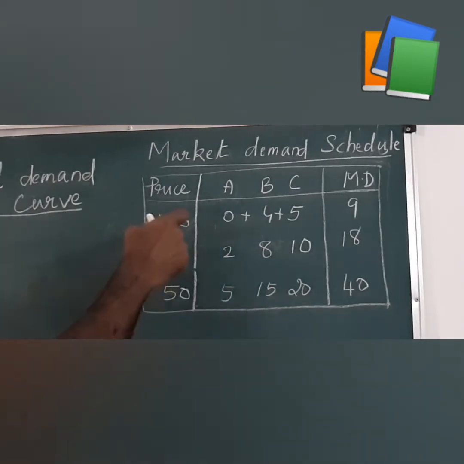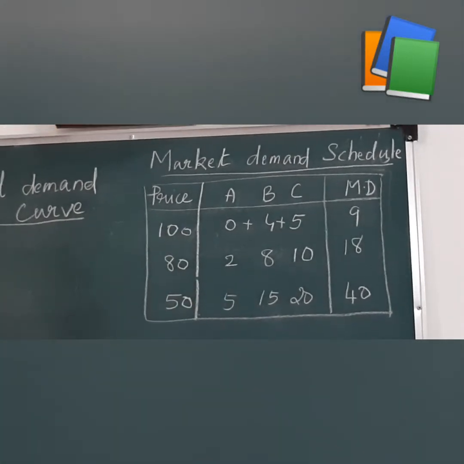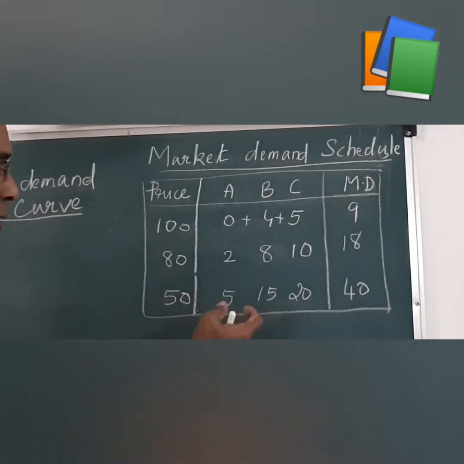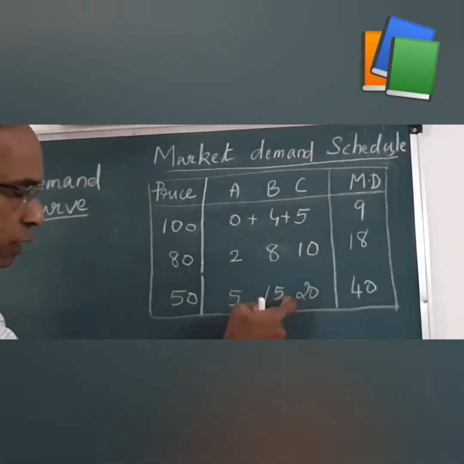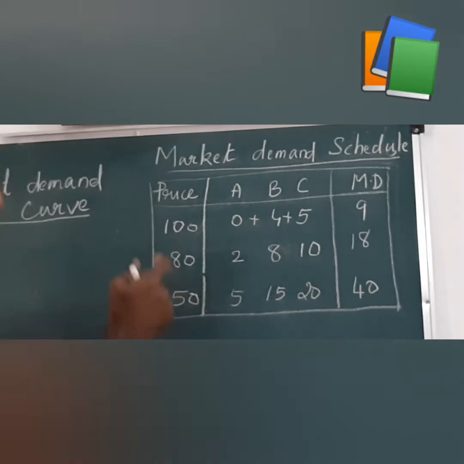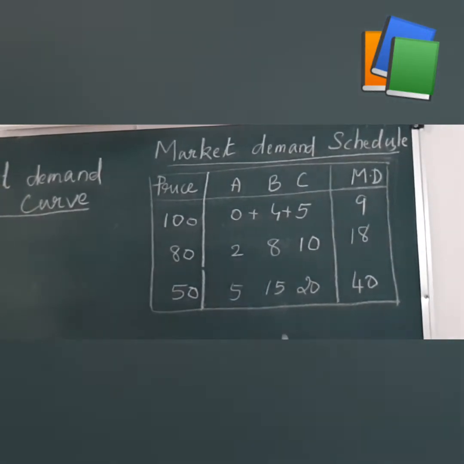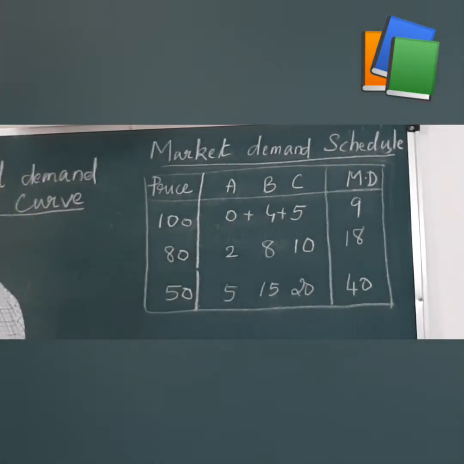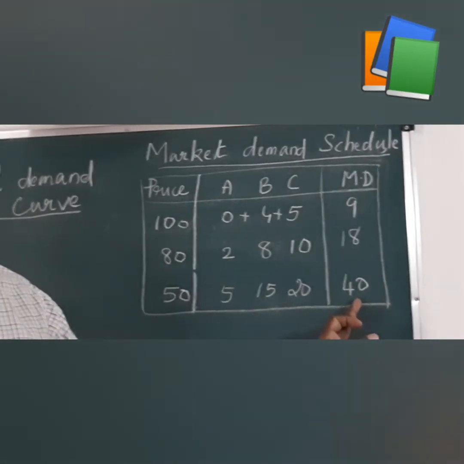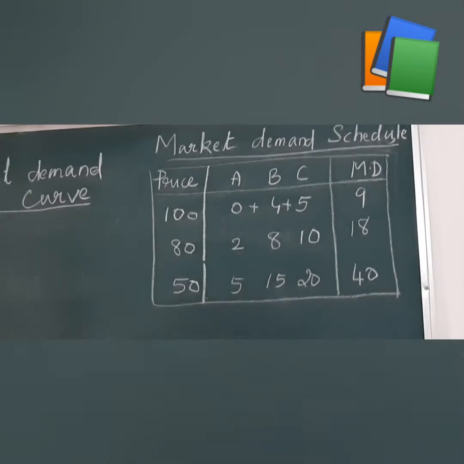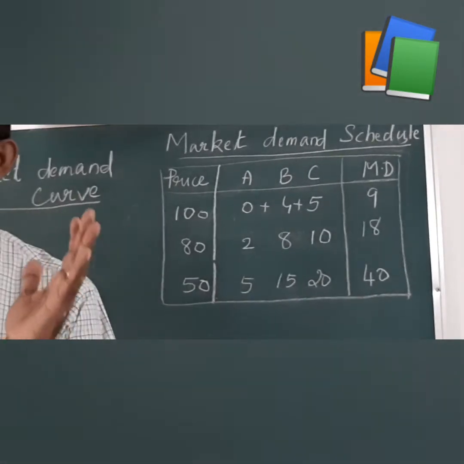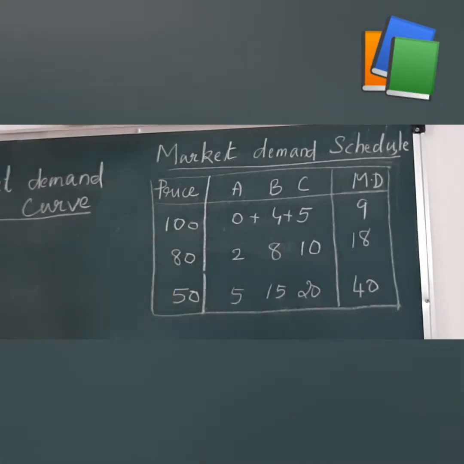Clear? Again the price decreases to 50. A again increases his demand to 5. B demands 15 kilograms of apple, and C demands 20 kilograms of apple, so market demand is 40. Market demand is 40. Then how can we define market demand schedule from this table?